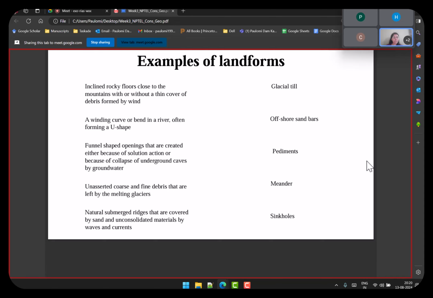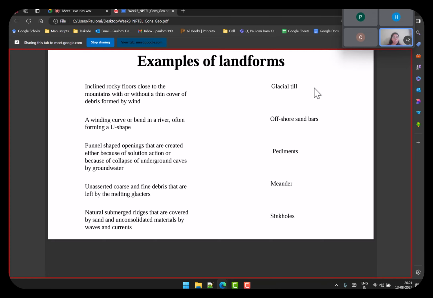This is the last part for today's presentation. Here, what I've tried to do is give you different landforms and a description for each landform. This is an interesting activity. You can try to relate and see if you can guess it correctly. This is not about depositional or erosional or the agent. This is more about what you see as a morphological form. So you can try and attempt this. This is interesting, and let's try to do this first, and then I'll describe it.